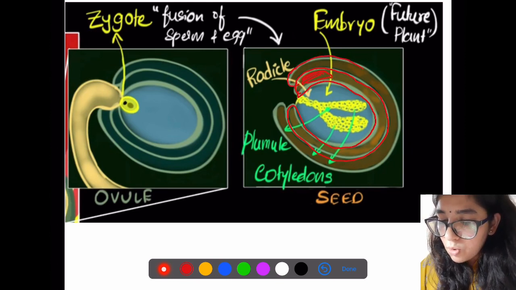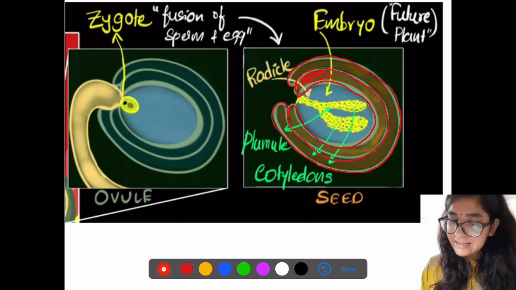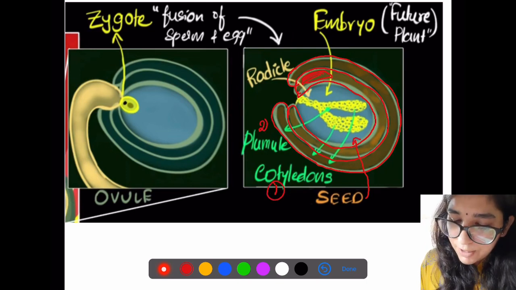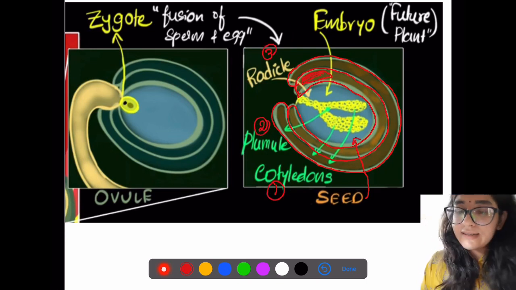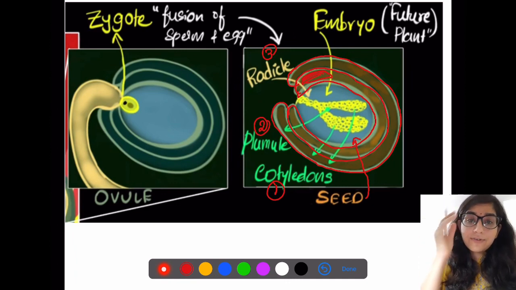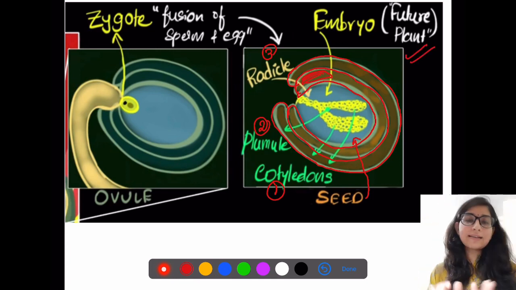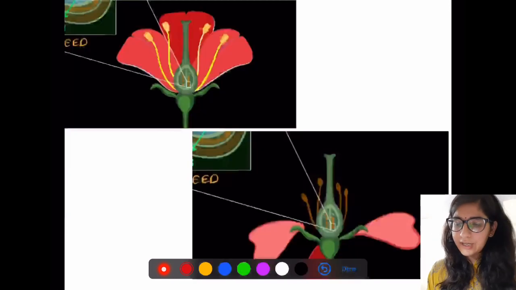It becomes more and more thick, and this is now known as seed. This seed has cotyledons, plumule, and radicle. So these three parts can give rise to a new plant. That is why we are saying that this is a future plant.